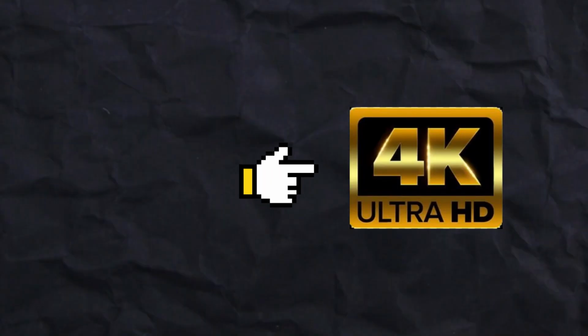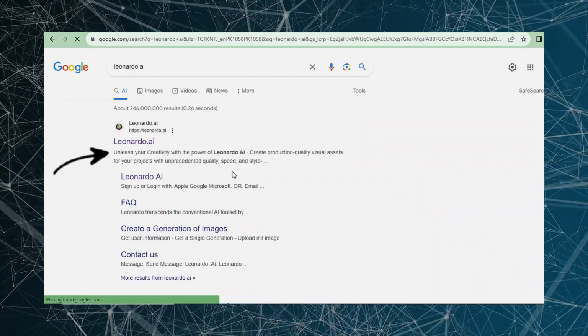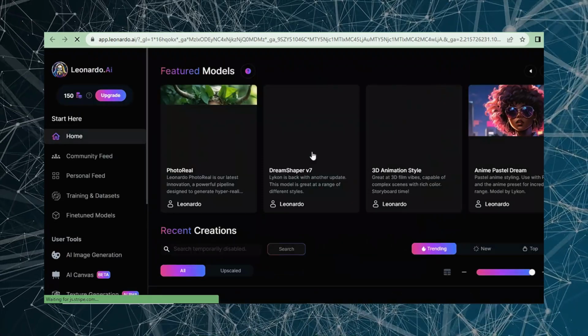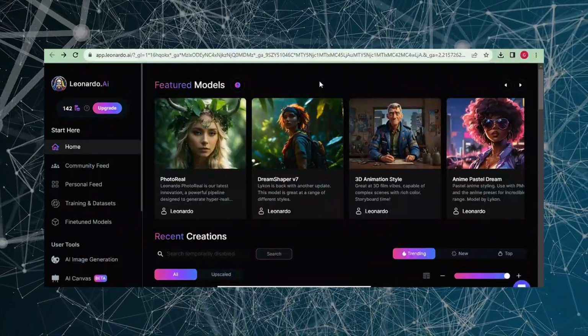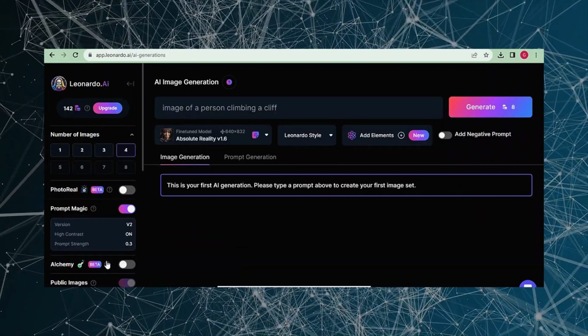Step 2. Generating visuals. For this, I'm going to use Leonardo AI, which provides very high quality free images. Go to Google and search for Leonardo AI and click on the first link. After that, simply create an account using your Gmail. I already have an account, so it will redirect me to the main page. After landing on the home page, click on AI image generation and you will be redirected to the main page.